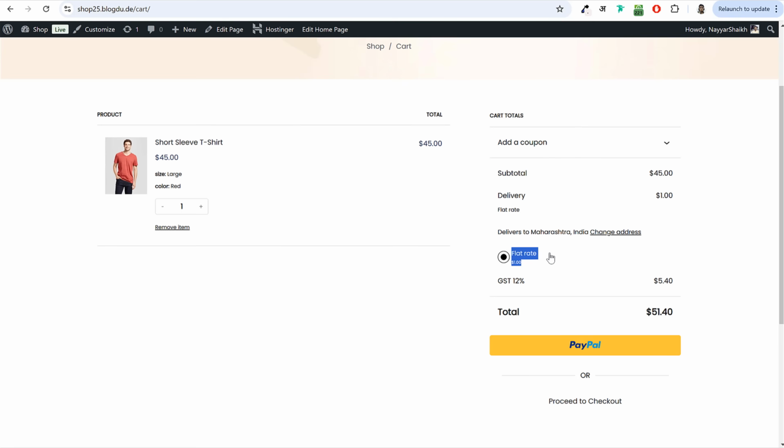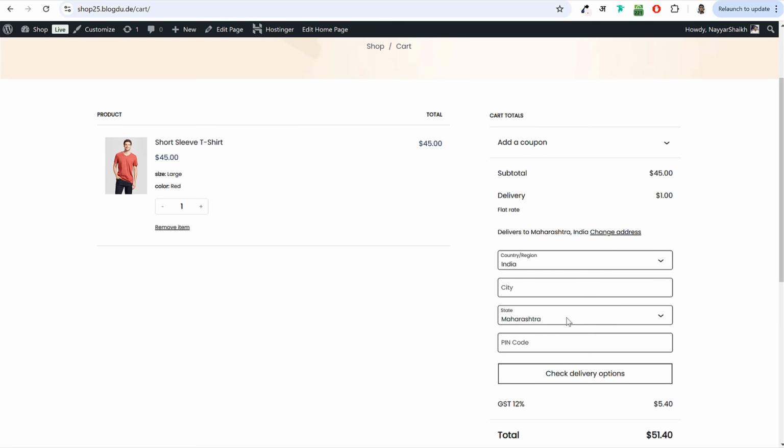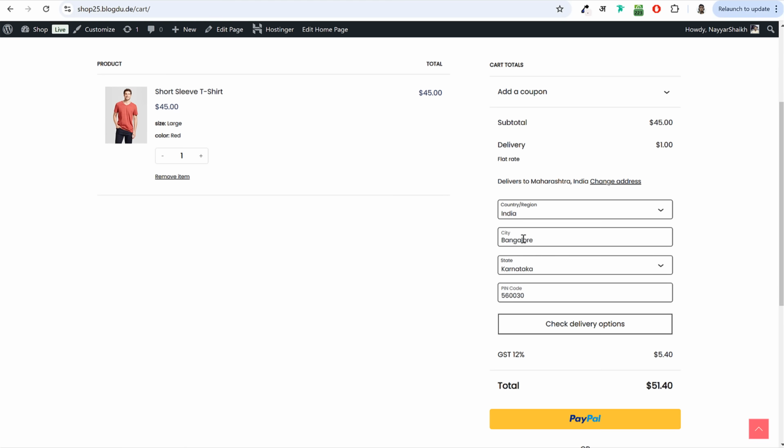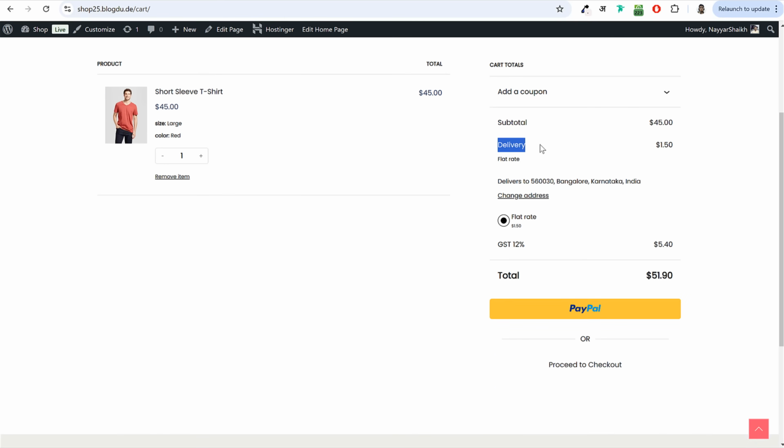A $1 flat shipping rate or delivery rate is applied over here. If you change your address, for example, right now my delivery address is Maharashtra. If I change this and select some other state, say Karnataka, enter the city name and pin code, and click on check delivery options, you will see the delivery rate has increased to $1.50. So instead of $1, it has changed.